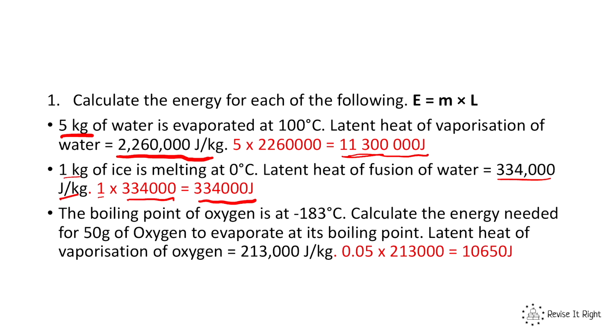And finally, the boiling point of oxygen is at minus 183. Calculate the energy needed for 50 grams of oxygen to evaporate at its boiling point. The latent heat of vaporization of oxygen is 213,000 joules per kilogram. Well, first we obviously need to convert our 50 grams into kilograms, and we do that by dividing it by 1,000. So we get 0.05. We're going to times that by the specific latent heat, which is 213,000, to get us an answer of 10,650.